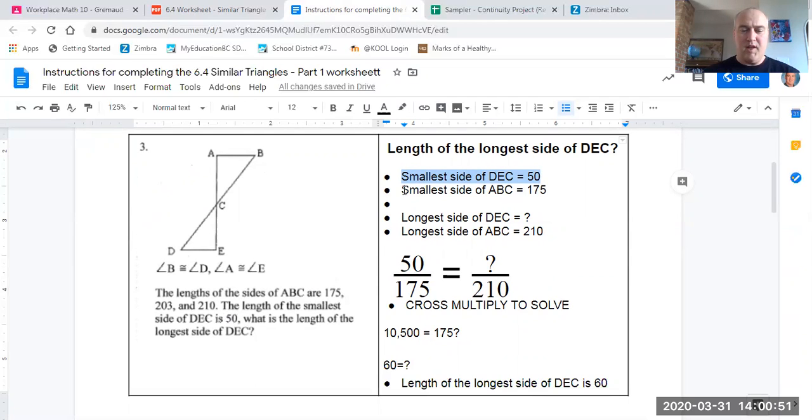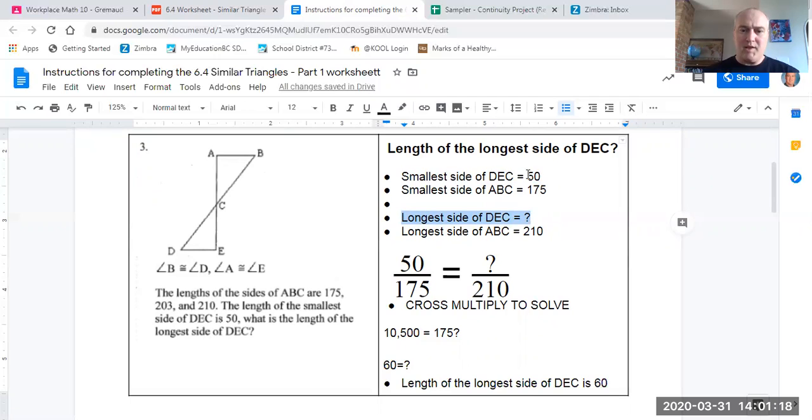The smallest side of triangle ABC is 175. We know that because we are given 3 numbers here, and 175 is the smallest of these 3 side lengths. We are also given the longest side of ABC, which is 210, but we don't know the longest side of triangle DEC.